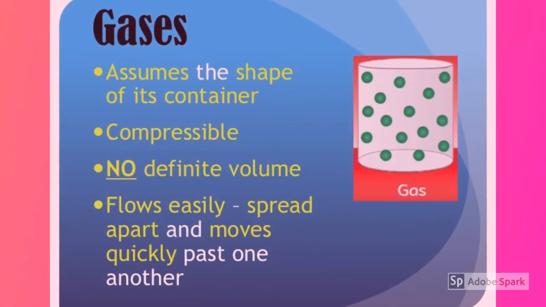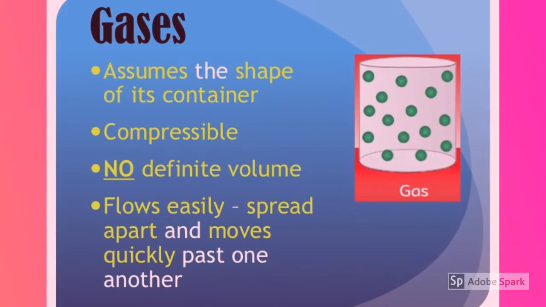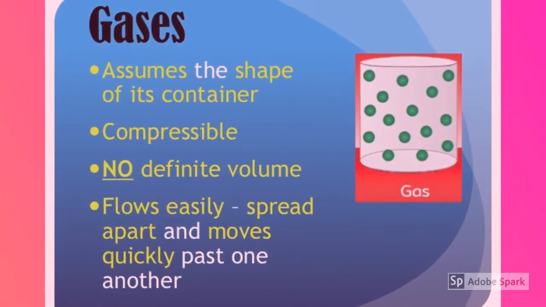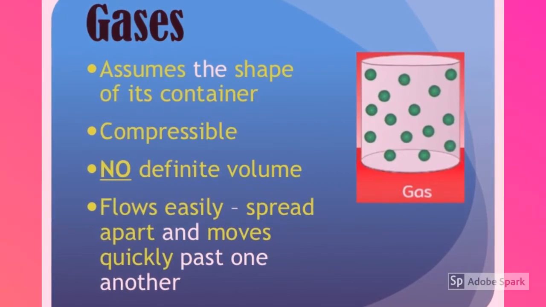Gases assume the shape of its container. They are compressible. They have no definite volume. They flow easily because they are spread apart and move quickly past one another.